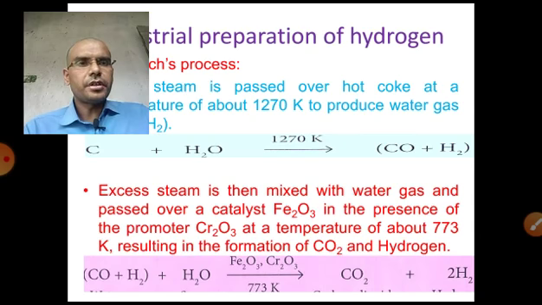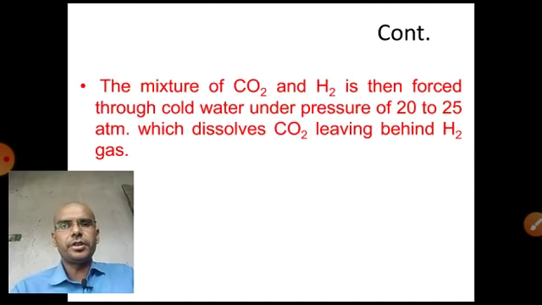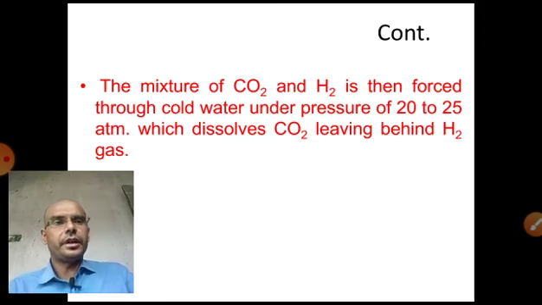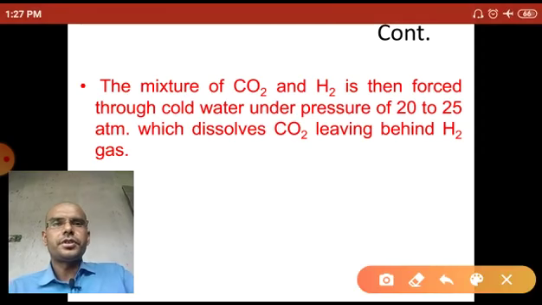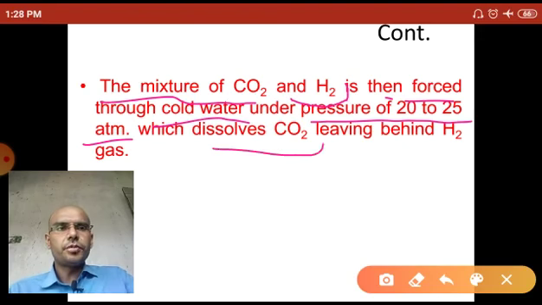Now, in the third step, we remove the unwanted carbon dioxide gas from the mixture of carbon dioxide and hydrogen gas. For this process, the mixture is forced through cold water under a pressure of 20 to 25 atmospheres, which dissolves the carbon dioxide and leaves behind the hydrogen gas.